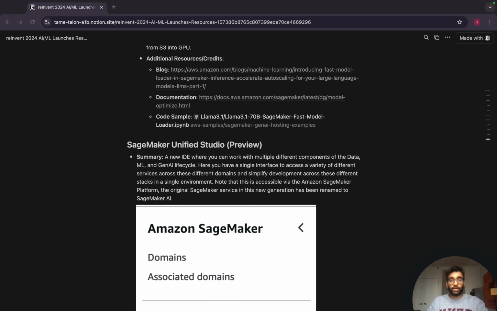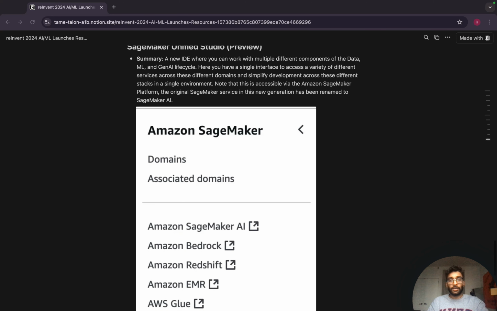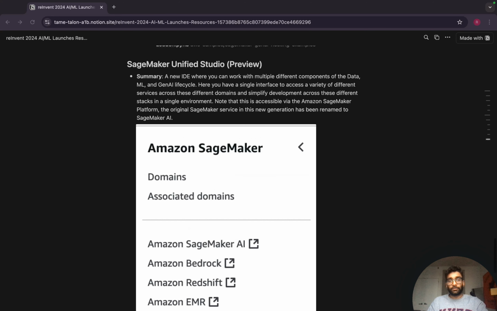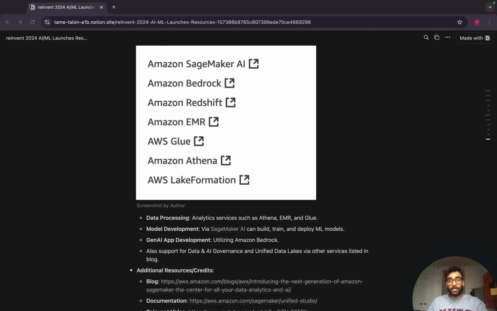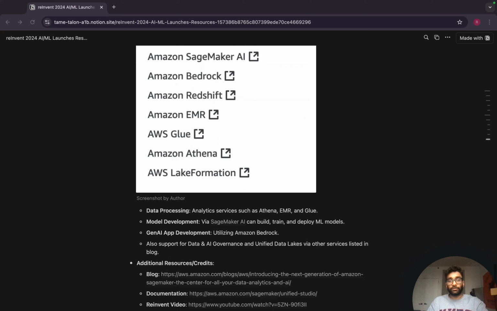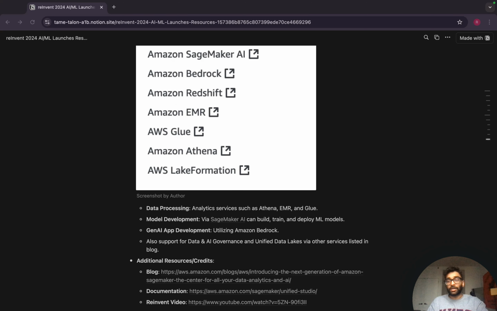So Unified Studio bridges that solution, where it gives you access to all these different services: analytics, data lakes, Gen AI app development by Bedrock. Amazon SageMaker, the original service, got renamed to SageMaker AI, I believe. But with this new Amazon SageMaker platform, you have access to this UI, a singular domain or working environment, where you can work with all these different services and have your teams onboarded there.